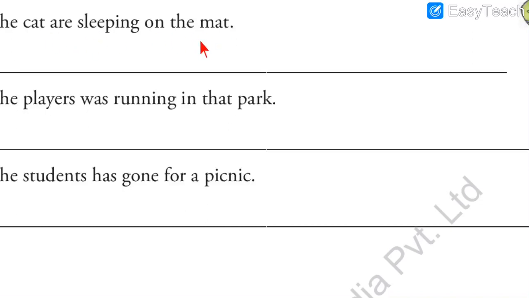See, the cat are sleeping. Now again there is a mistake over here. The cat, it is about one cat, not more than one. If it was plural, we would have got cats, but here it is one cat. So can we write are? No. When one cat is given, when one person or one animal or one thing is given, we must write is. So that is the mistake. So let us write the answer with the correct verb form.